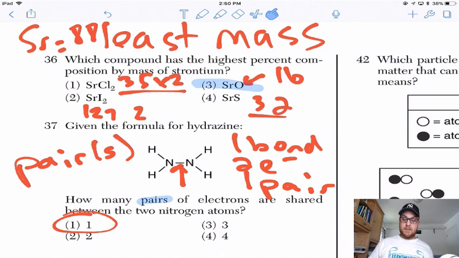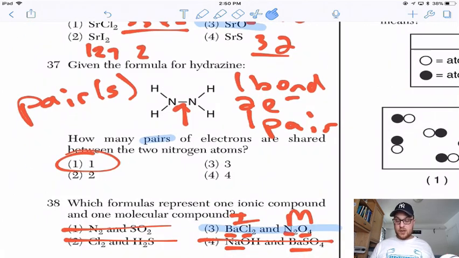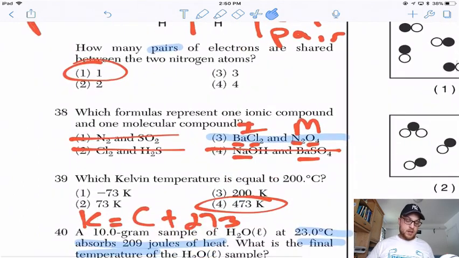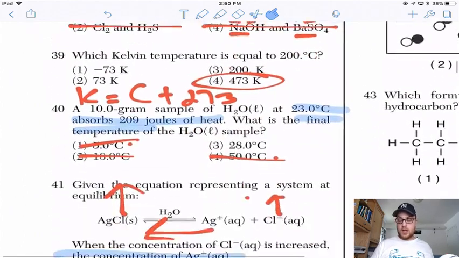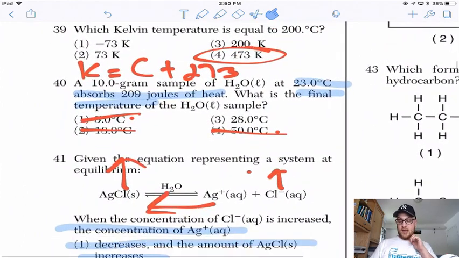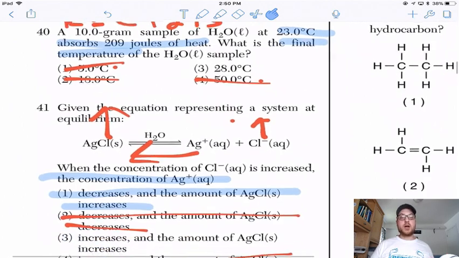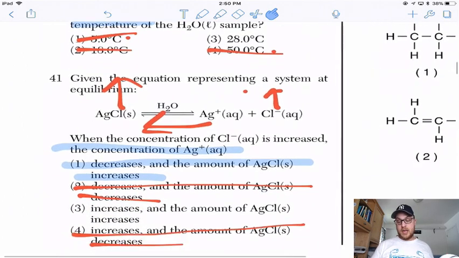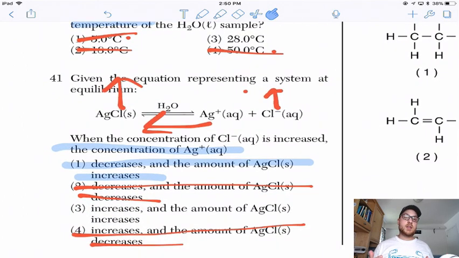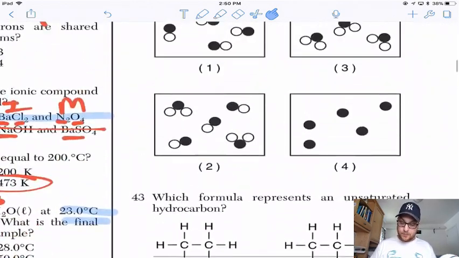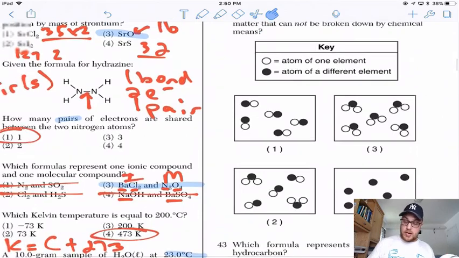Did you know to look up their masses? 37, do you know the difference between a bond and a pair and the total amount of electrons? 38, do you know the difference between ionic and molecular? 39 was kind of straightforward. 40, a lot of algebra. 41, shifting. And not only do they ask you to figure out the shift, but they ask you to figure out what's going on both sides.